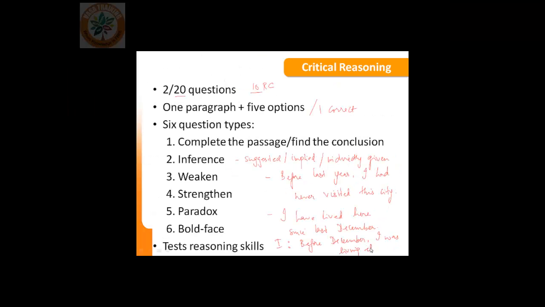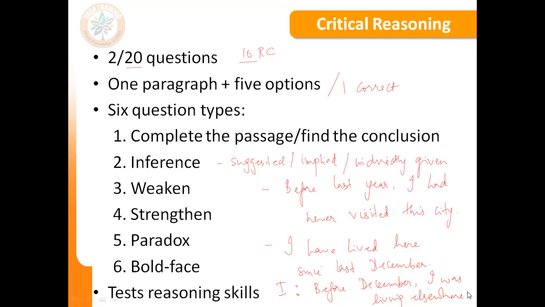Now this may seem very obvious, it may seem as if it is almost directly given there, but if you compare these 2 statements, call this statement 1, call this statement 2, the first statement is a fact that is given in the passage. And the second statement is a fact that can be derived from the first statement. Since the second statement can be derived from the first and is not directly stated in the passage, we call it an inference. We will take a far more detailed look at inferences when we do inference questions. This is just an introduction.